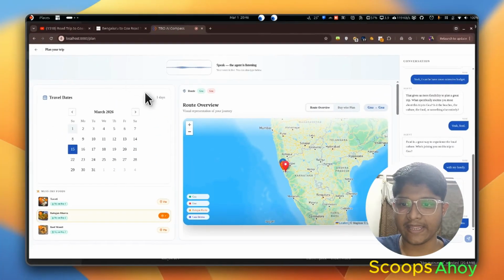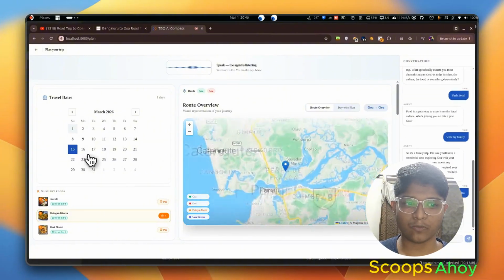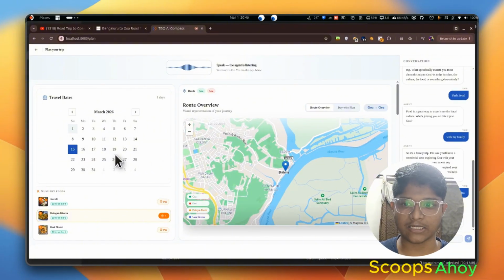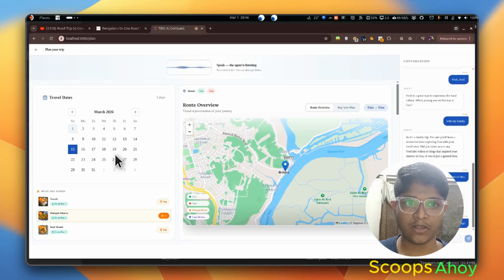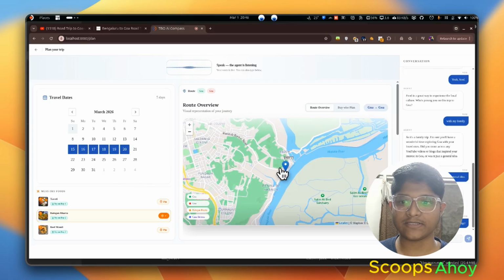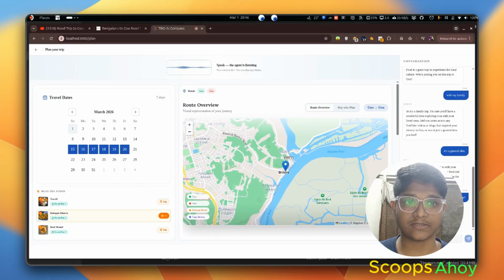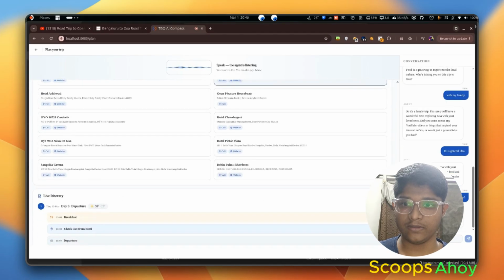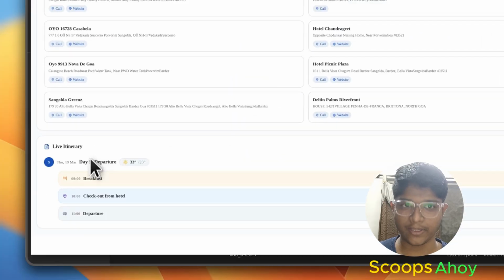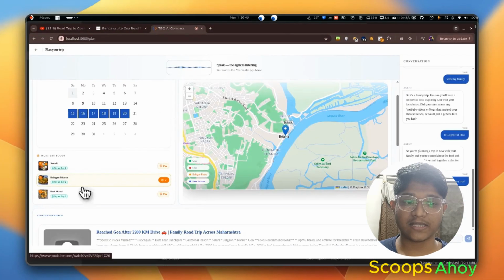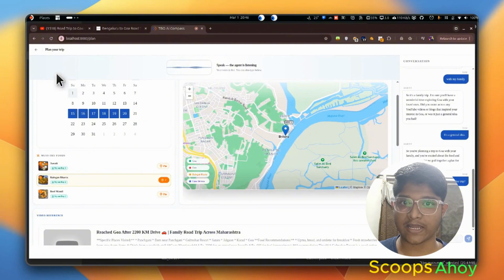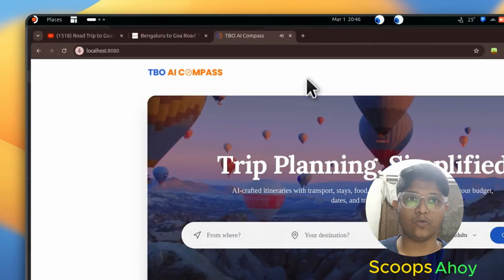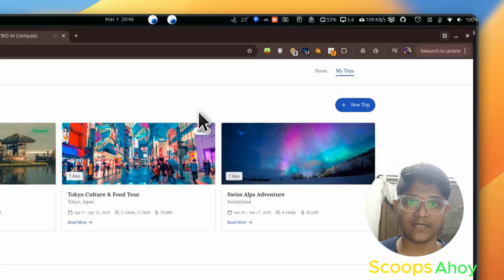Let's say initially I assume planning on March 15th, but I don't want it for just one day; I want it for a 5-day trip. It immediately updates in real time. Everything happens in real time: the context, your new sessions, everything. It can also suggest a live itinerary based on the real-time updates it gives, which results in effective planning of trips and makes customers more engaged in planning.